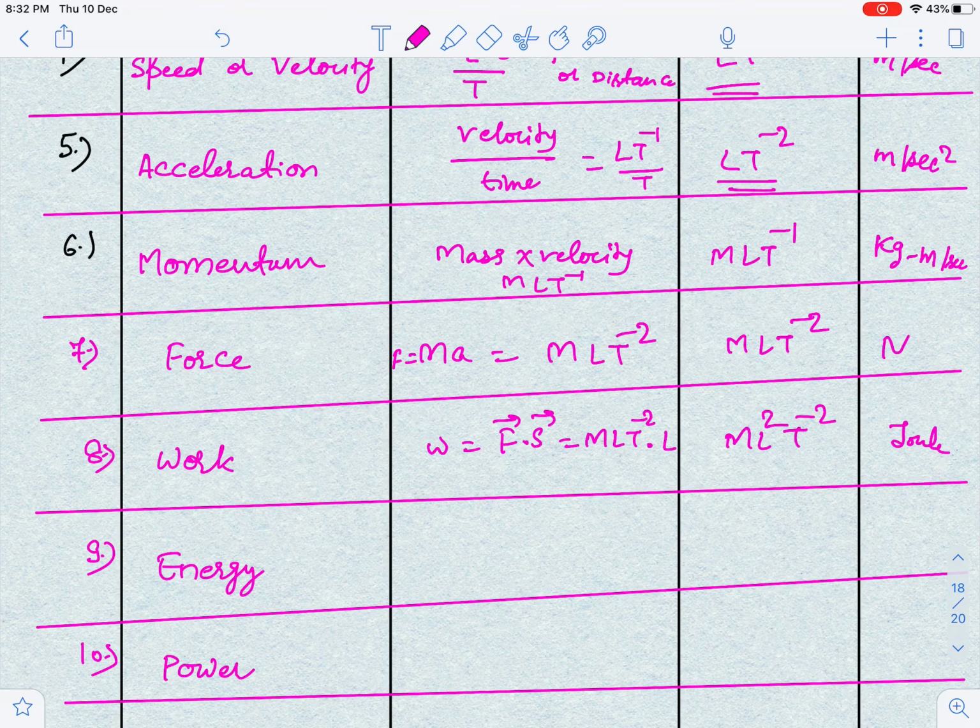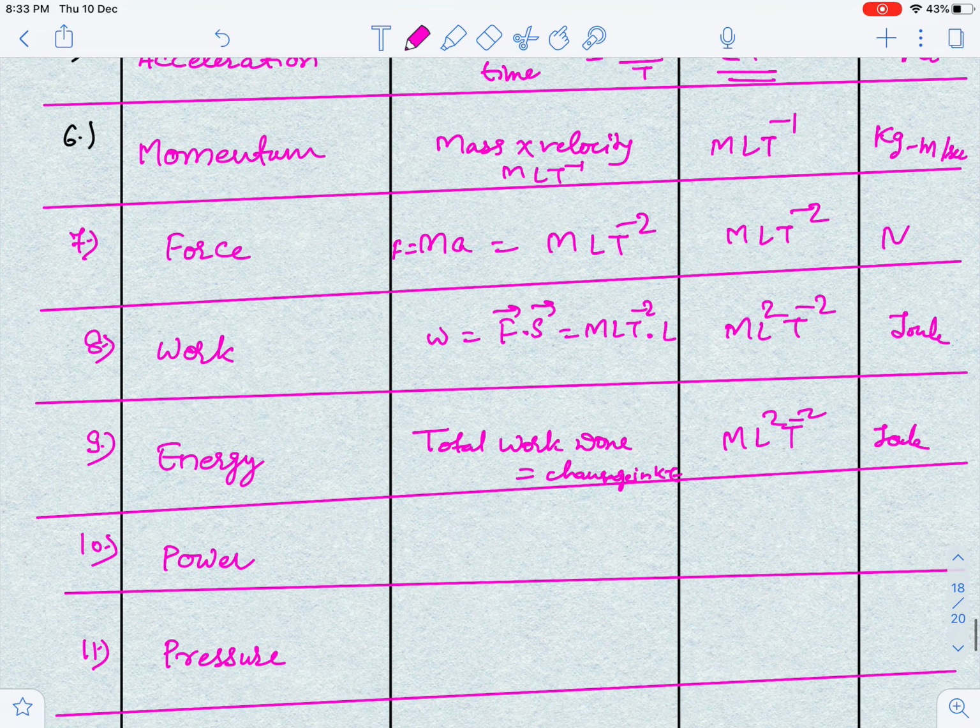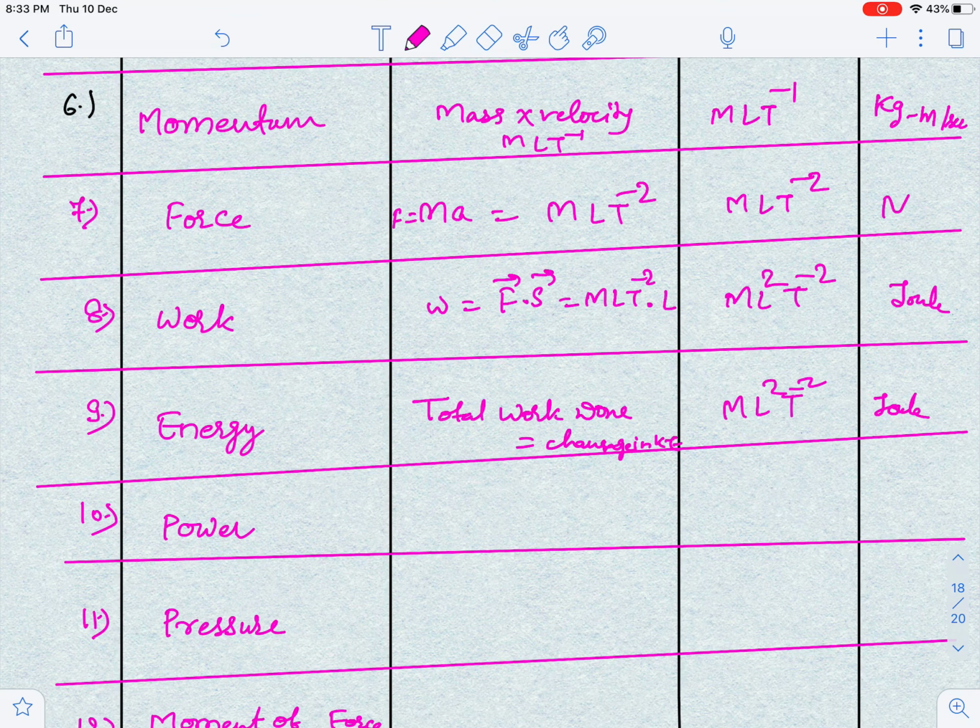Now guys, energy and work have the same dimension, because change in kinetic energy is the total work done. You know the work energy theorem: total work done is equal to change in kinetic energy. So I can write simply ML^2T^-2, and the SI unit again is joule.